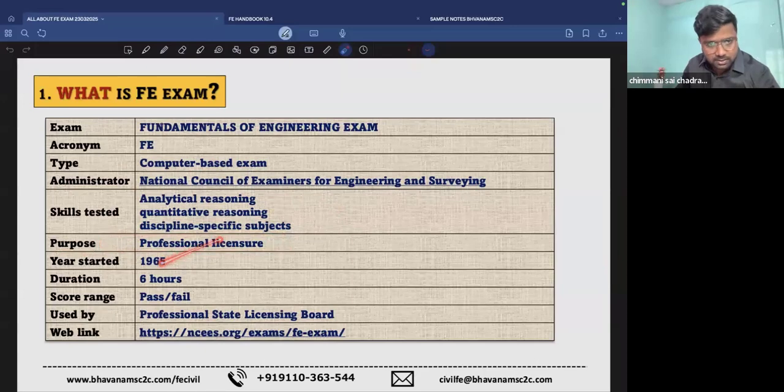These are like the history of the agency that is conducting the exam, and the duration will be 6 hours. Coming to the score range of FE, once you pass, the score sheet will only say passed. They will not let you know whether you're the first ranker or second ranker. It's not needed, and they will not give any information. They will say you have just passed. And if you have failed, they will give a diagnostic sheet, where you can know your weaknesses and strengths, and you can plan your re-preparation for the exam.